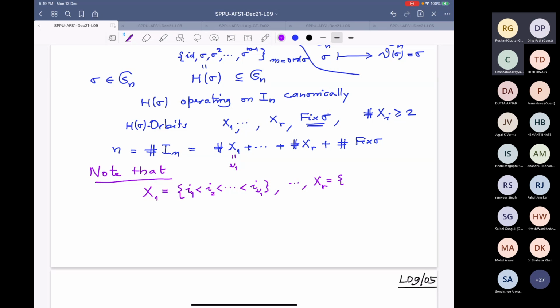Similarly for XR, now I cannot use the same letters. Another possibility is to write a double index here, but I don't want to do that.